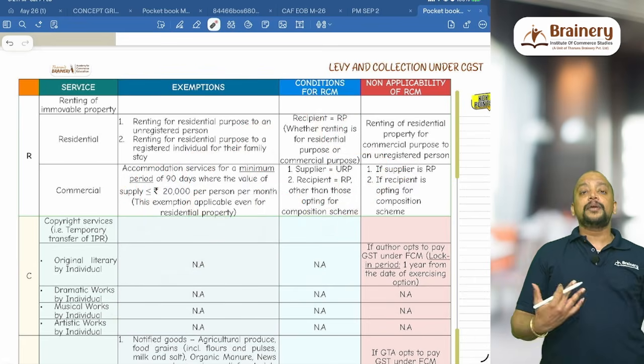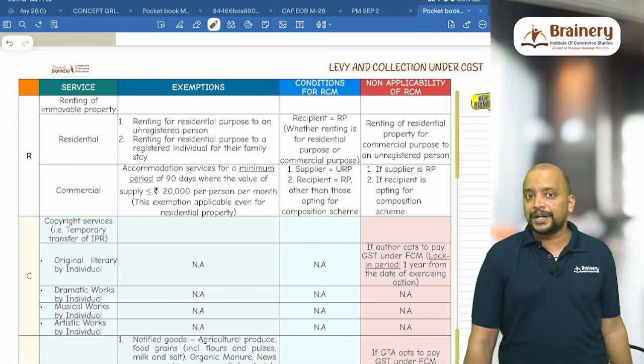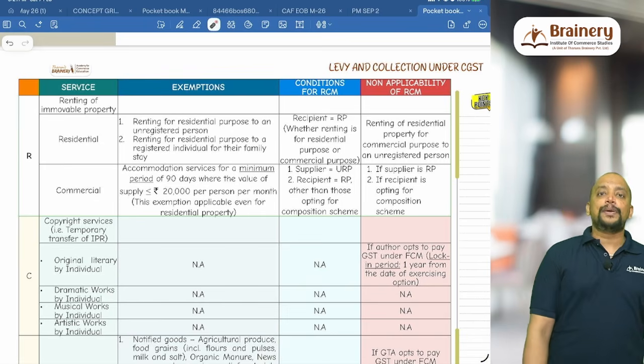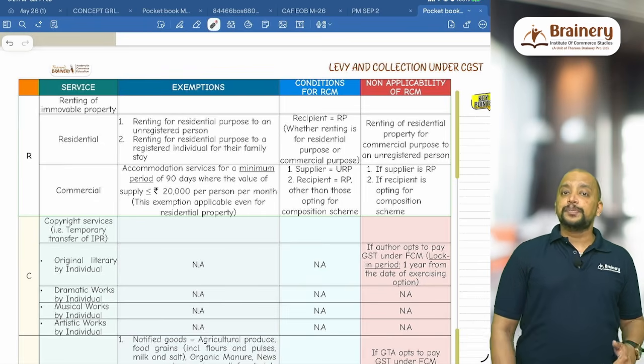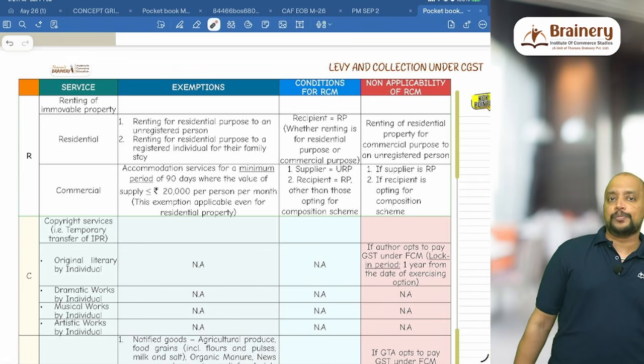Okay. Then next, commercial property. When it comes to commercial property, two conditions are there. Supplier should be unregistered and recipient should be registered but not opting for composition scheme.